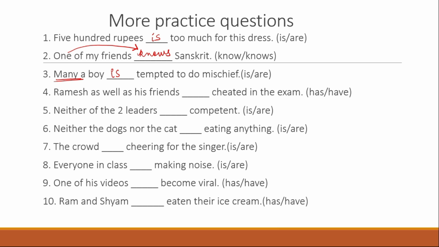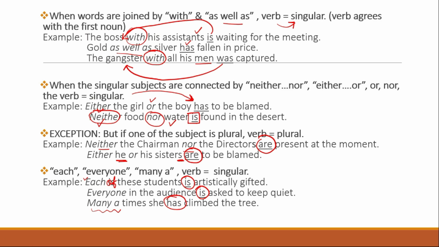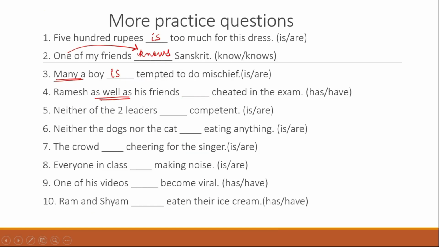Ramesh as well as his friends dash cheated on the exam. Now if you remember when as well as is used and one of it is plural, we will only look at the first one. So if you remember, the gangster with all his men, the verb will always agree with the first noun. So even if men is here, we will look whether the first is singular or plural. So Ramesh as well as his friends has cheated in the exam.